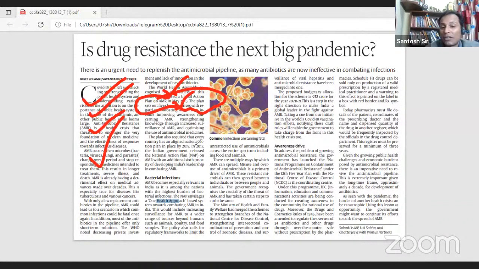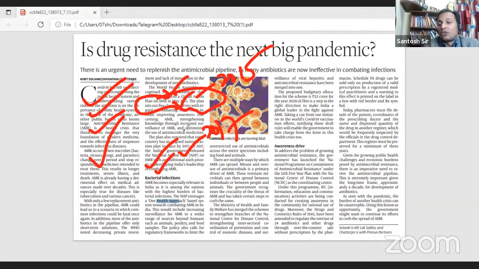In 2015 the global plan, and in 2017 India has come out with a national action plan on combating antimicrobial resistance. So these are two important facts which you need to note, and if any question comes on antimicrobial resistance, my friend, please talk about these two plans.